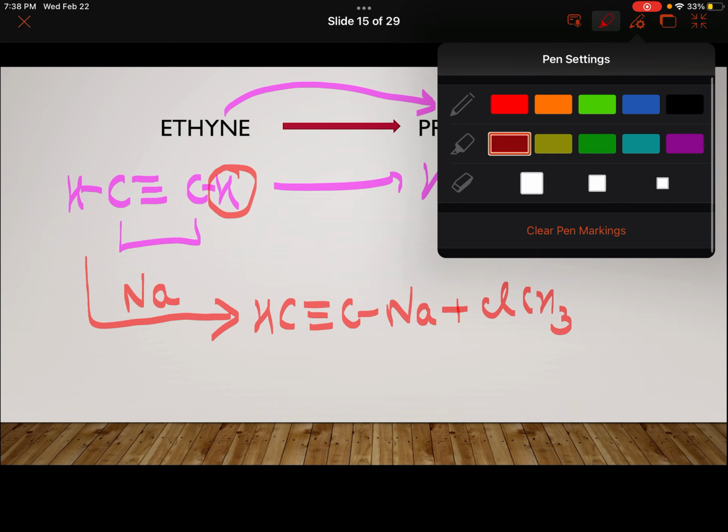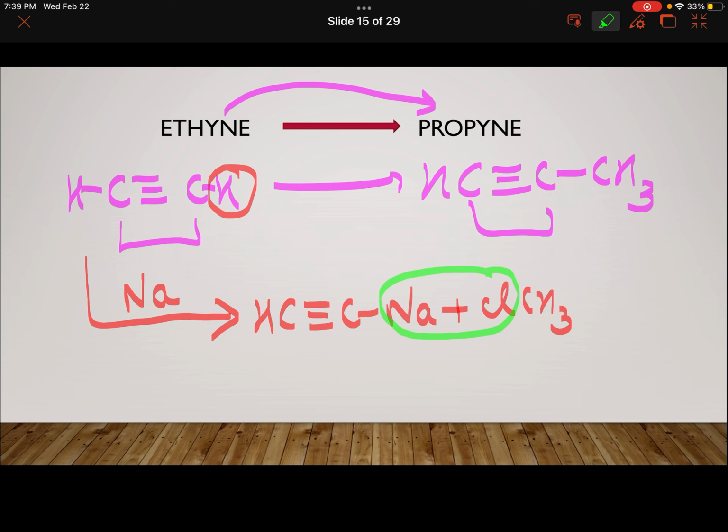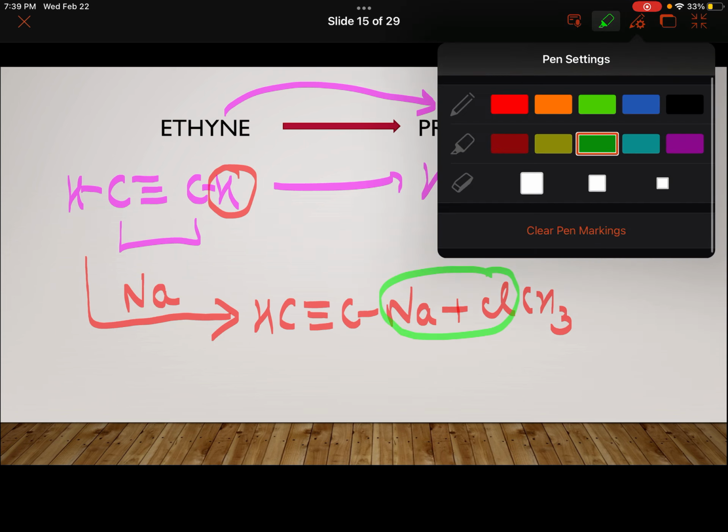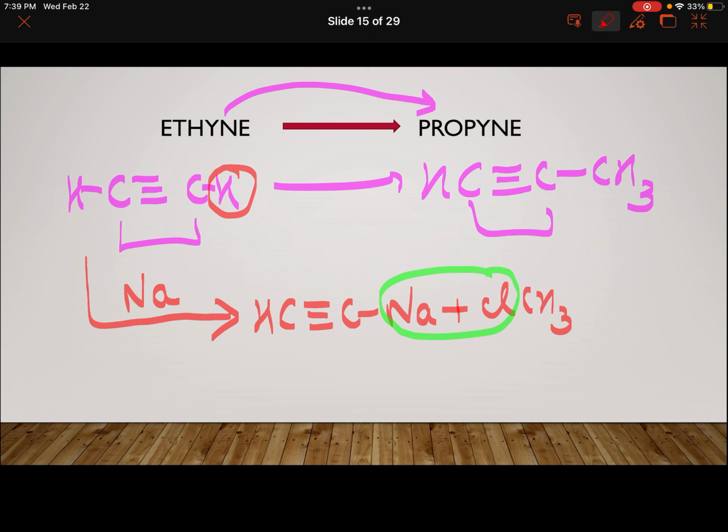And now it is clear. This NaCl will be removed and it is giving you the desired product. Same way, if you want to increase the number of carbons by 2, 3, 4, 5, 6 and keep the triple bond intact, change the R group here and you will get the desired product.